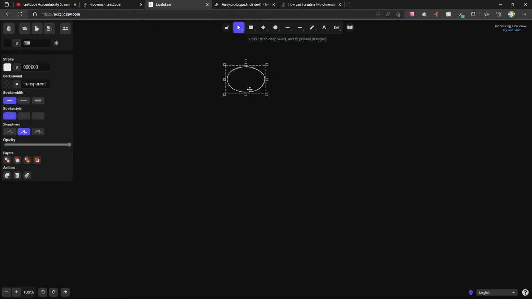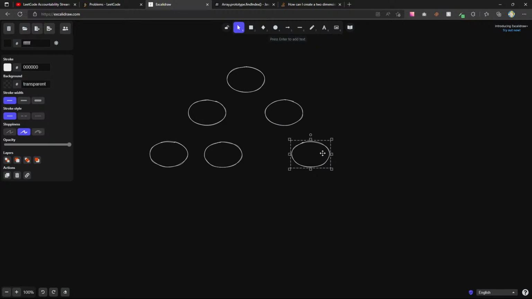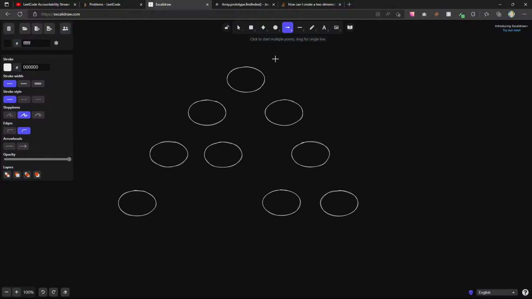So 1, 2, 3, 4, 5, 6, 7, 8, 9. So we have 1, and we have these 2 nodes on either side. Then we have 2 more on these sides, 1 more over here, 2 more down here, and then 1 over here. Let's draw our arrows.